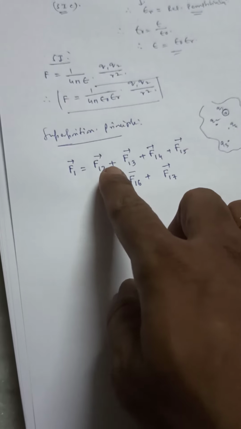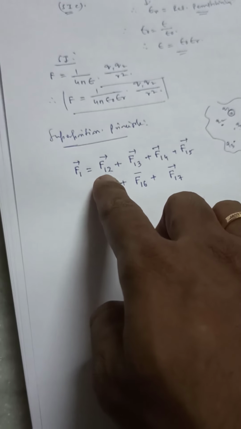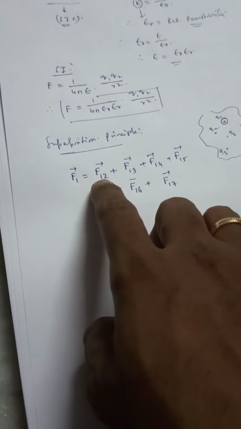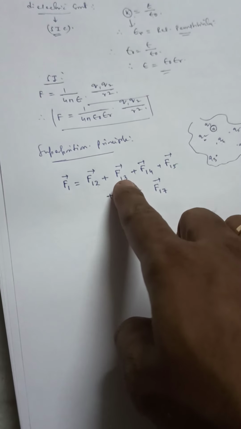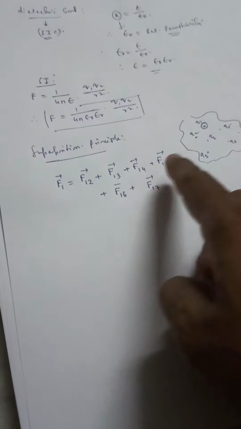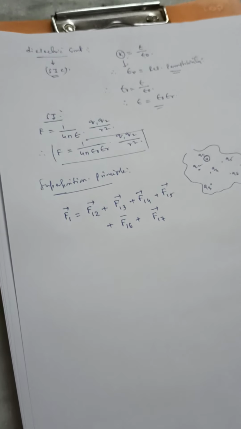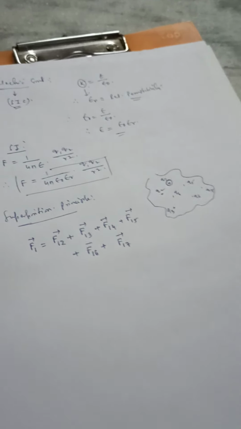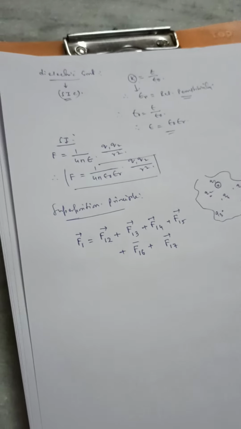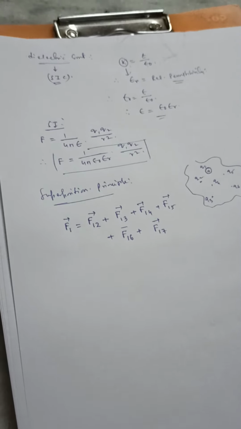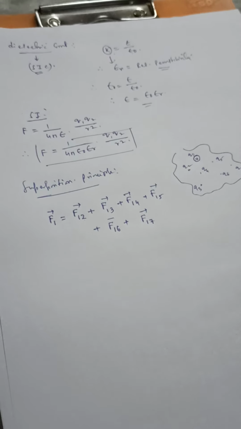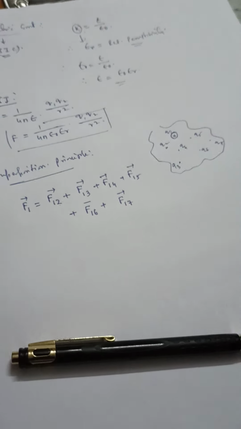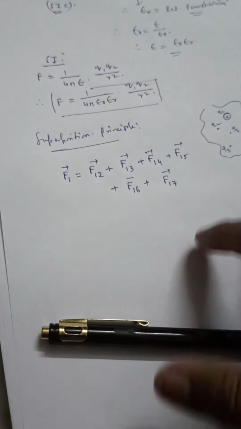That doesn't mean that when F12 is acting, F13 is 0, F14 is 0, F15 is 0. That is what the superposition principle is saying, and it is applicable for any number of charges present in the system. Based on that we can calculate the total force experienced by a particular charge.